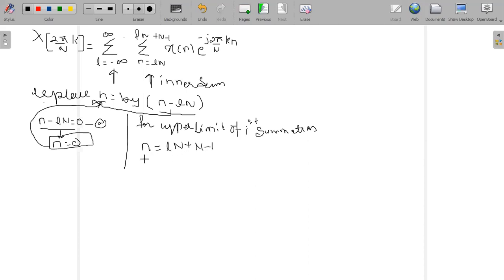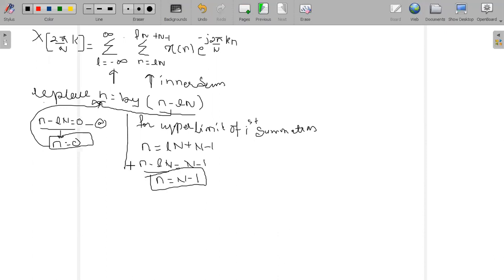put this ln on the LHS side. So this becomes n minus ln is equal to n minus 1. What is n minus ln? It is nothing but n. So n is equal to n minus 1. So this is my second change in the limit.